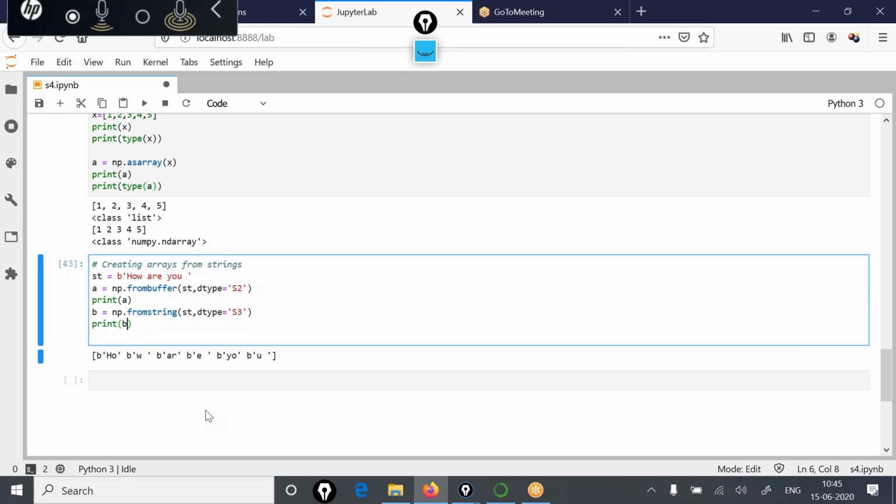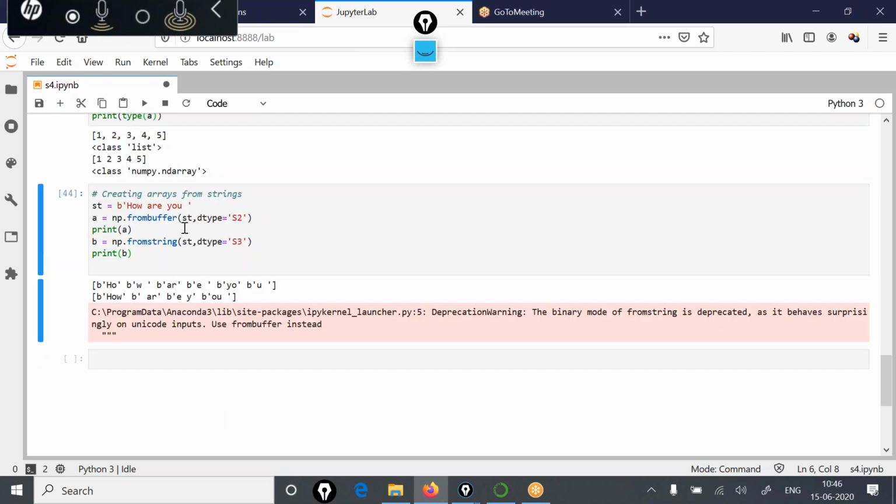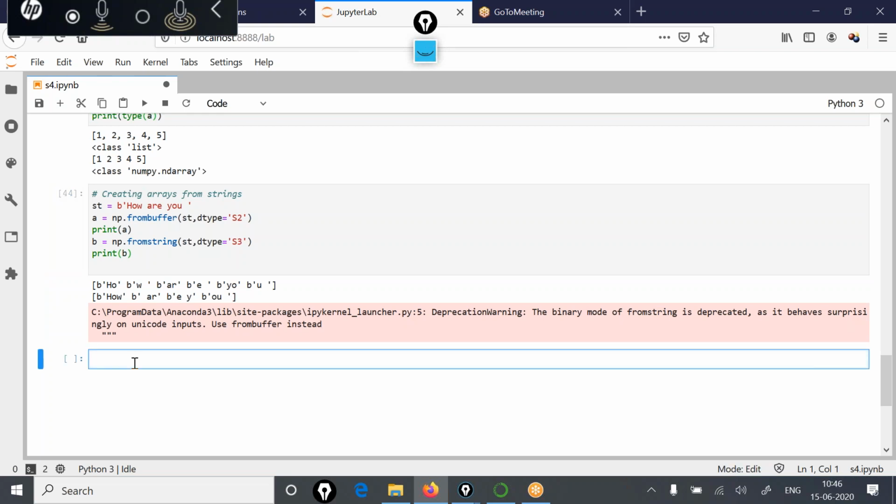So I hope that these functions are clear to you. Then the arange function I have already told you. If you want to create an array holding a number of consecutive values, or arrays with values which are at equal distance from each other, another important function is linspace also.